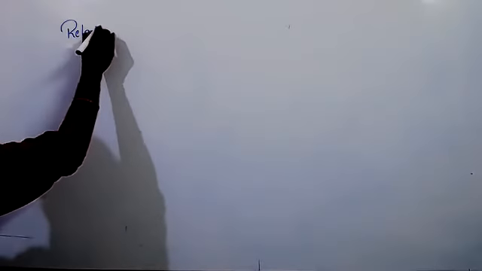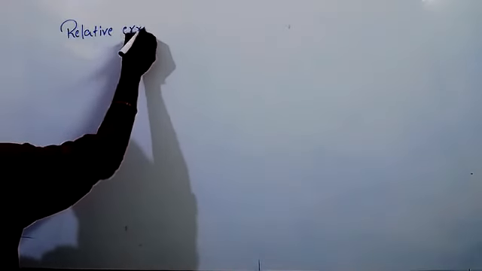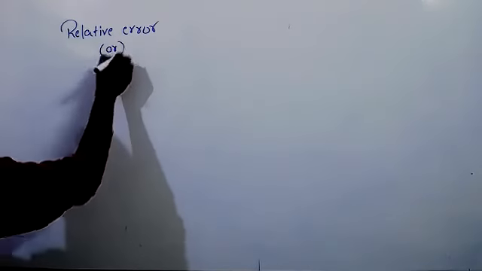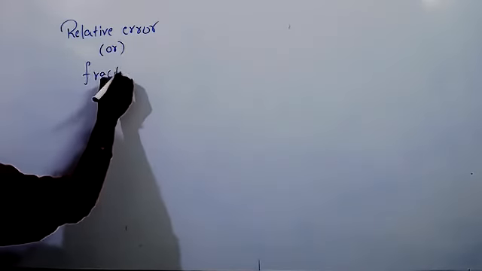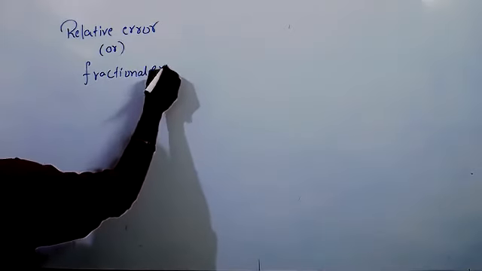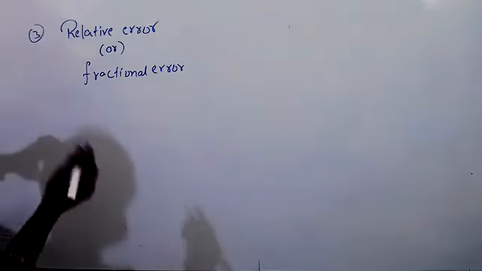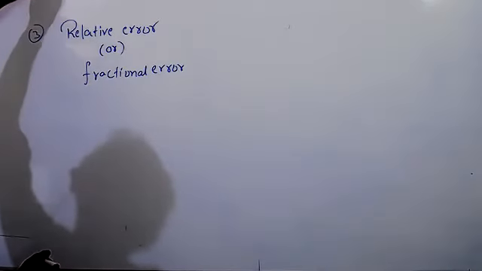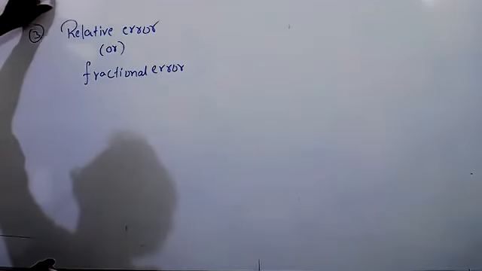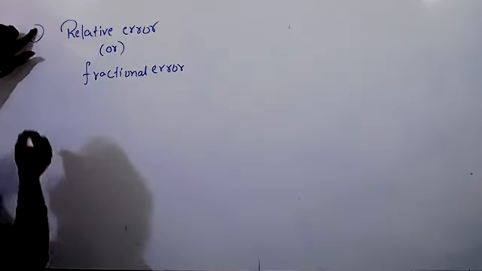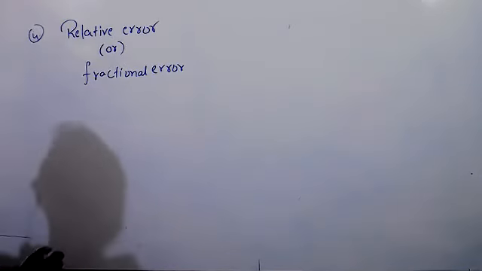Next, relative error, or in some books you can see fractional errors. So the third type of error. How to represent errors? First is mean error. Second, absolute error. Third, mean absolute error. Fourth, relative error, which is also called fractional error.